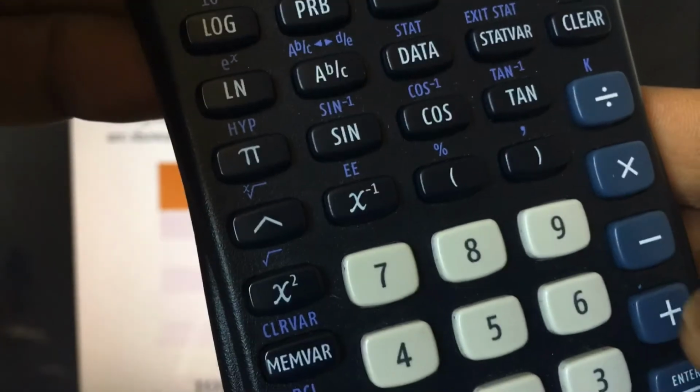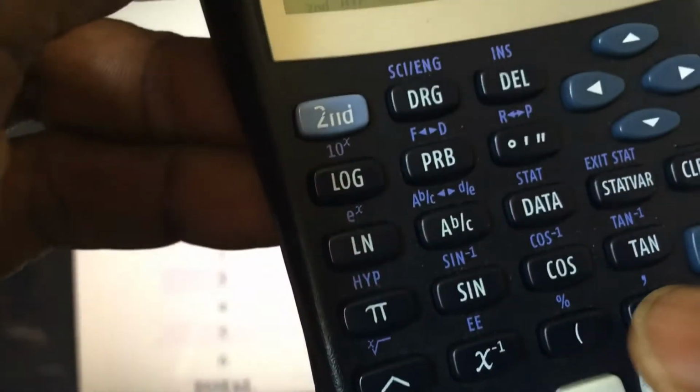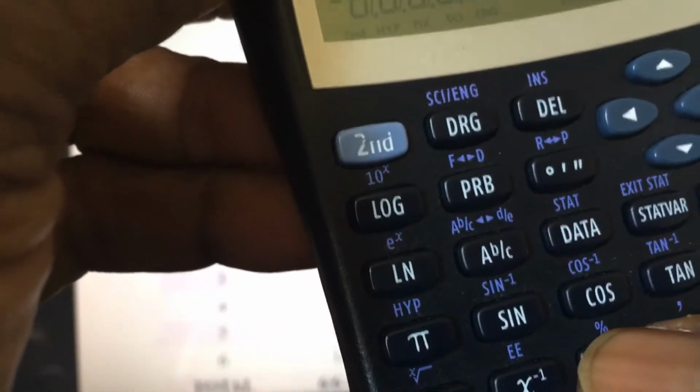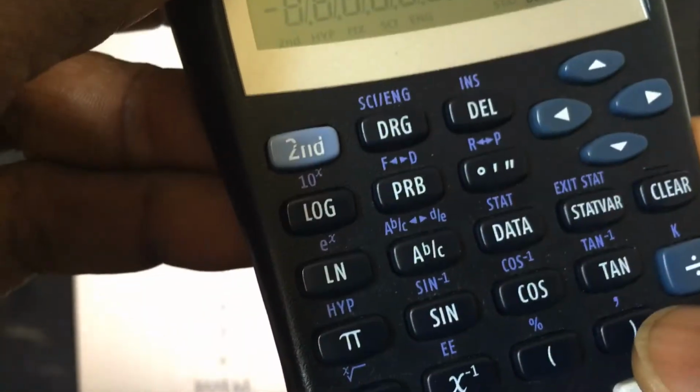Then the fifth one is 1 divided by 6. Then the sixth one, under parenthesis, 1 divided by 6.